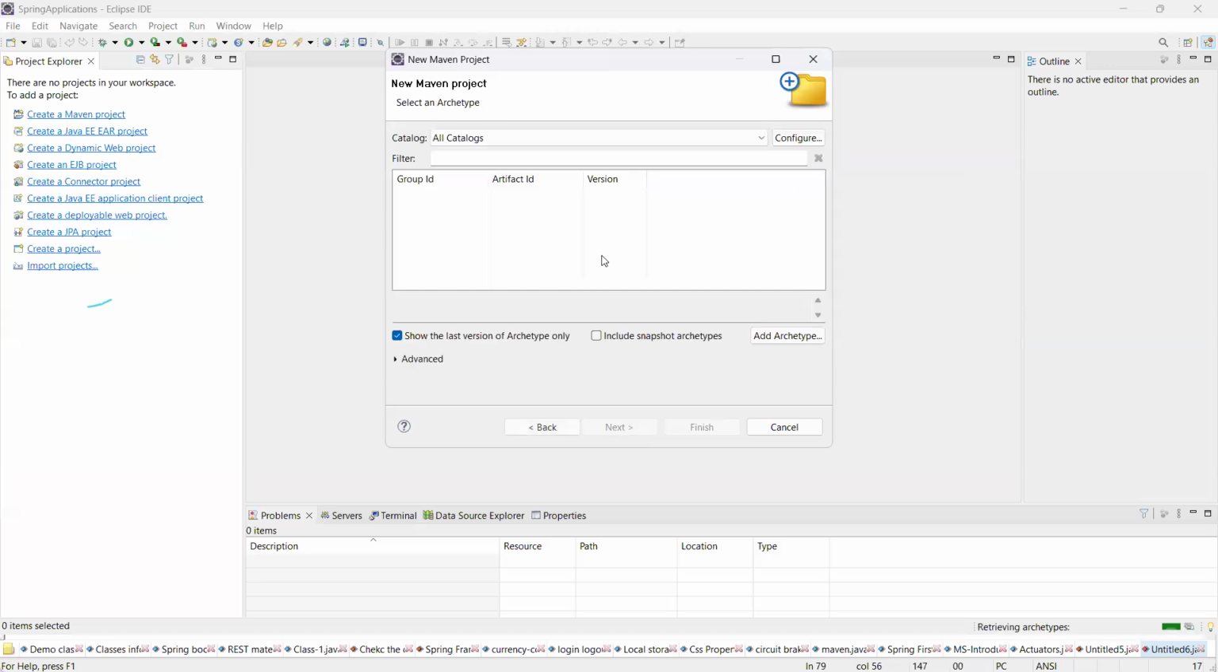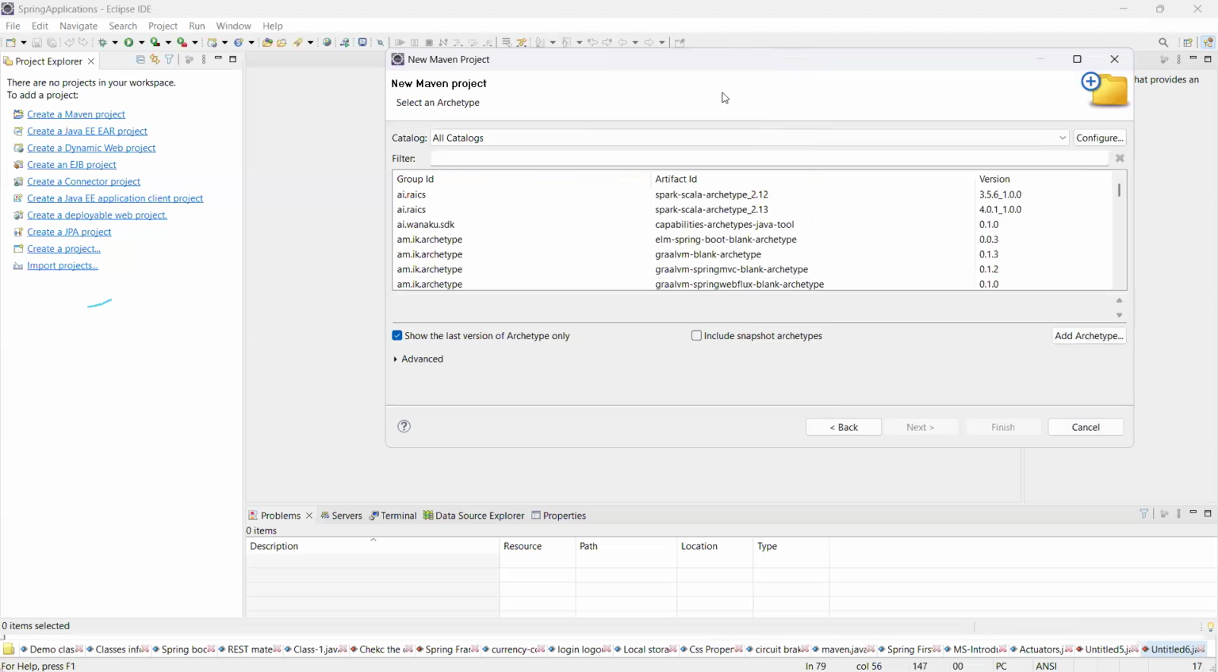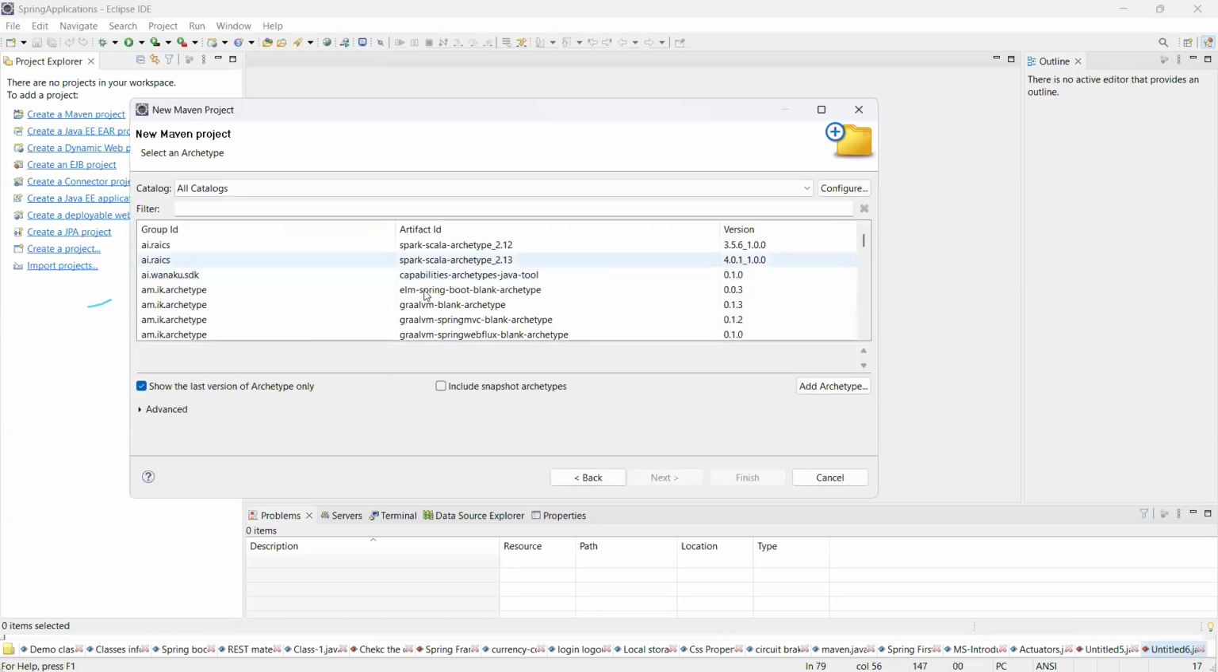See guys, once you click on Next, here we can see multiple artifacts. Can you see the multiple artifacts, right? In Spring Boot we directly have the Spring Initializr. But I'm using a bit older approach, the Spring approach. This is called the Spring approach. Tomorrow I'll show you the Spring Boot approach, how to create an application in Spring Boot. But this is a bit old approach.